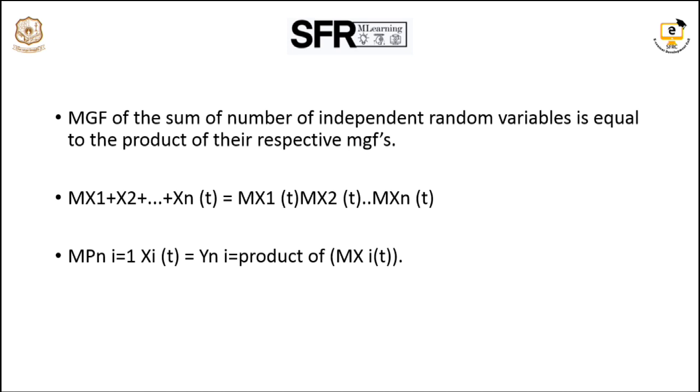In compact form, M of the sum of xi, i equal to 1 to n, of t is the product of Mxi of t. These are the definitions and properties of the MGF.